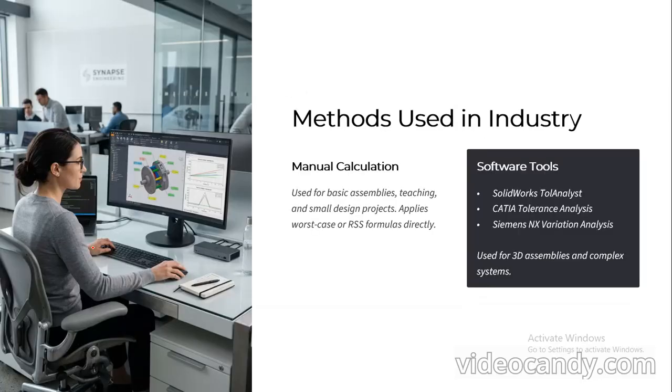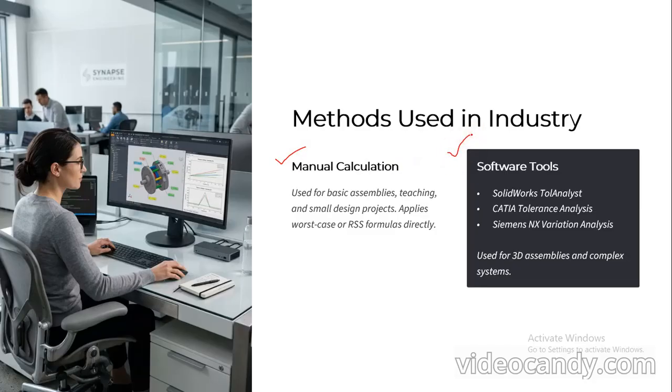Now, the methods used in industry to evaluate or interpret the stack up are of two types. First one is the manual type. Here we can use it for basic assemblies, in the case of giving lectures, teaching, training, or small design projects. But if you want to use it for complicated or high quality jobs, manual calculation is not sufficient. We need to depend upon software tools.